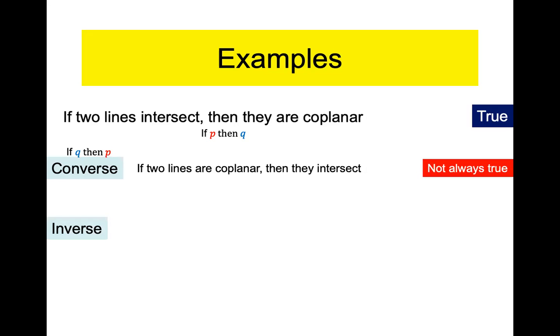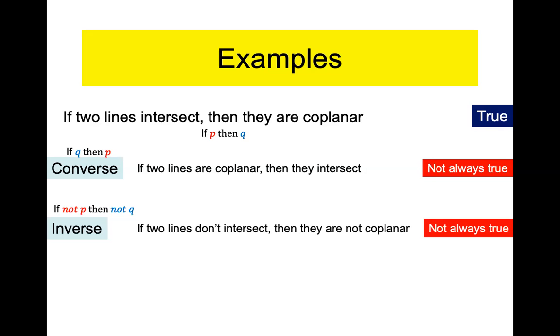Okay. The inverse, let's see. Remember, the inverse is we take the initial conditional, if P then Q, and we negate both sides. So if not P, then not Q. Let's negate both of those. If two lines do not intersect, then they are not coplanar. Well, that's not always true either, because the lines could be parallel. The lines could be skew, right? That would make it true, but the lines could also be parallel, and therefore they would be coplanar. So this one is not always true as well.